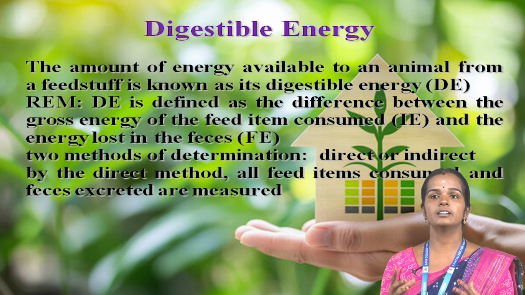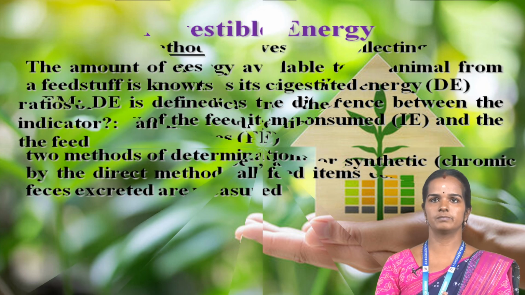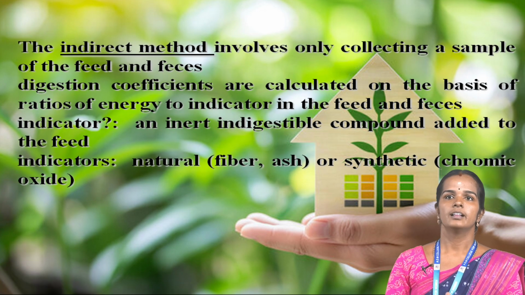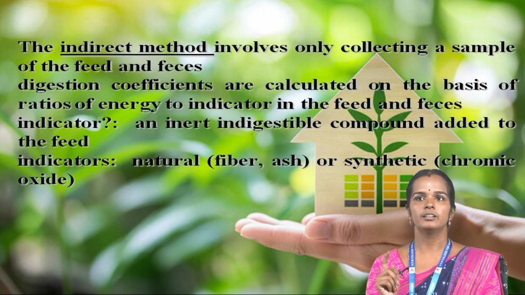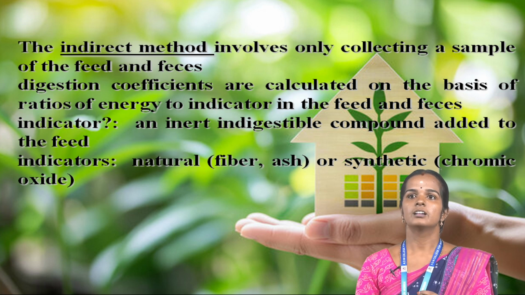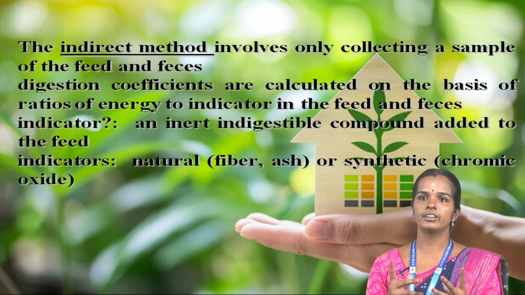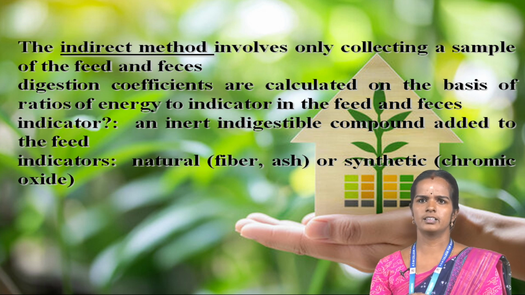By the direct method, feed intake and feces excreted are measured. The indirect method involves only collecting a sample of feed and feces.